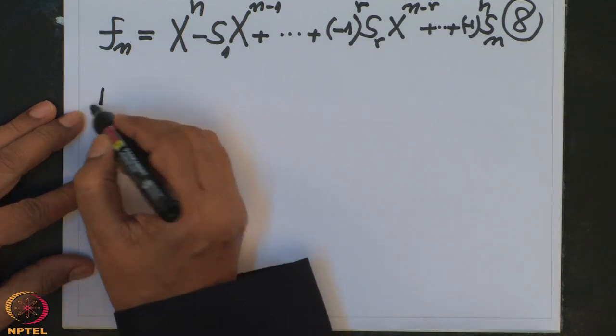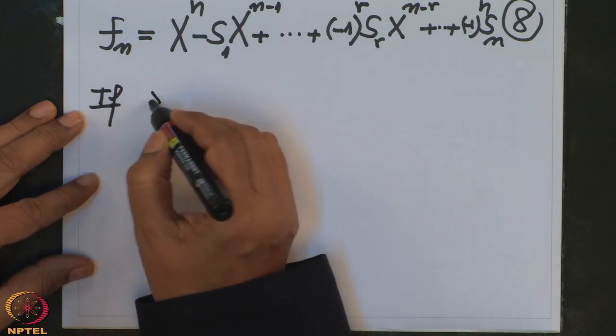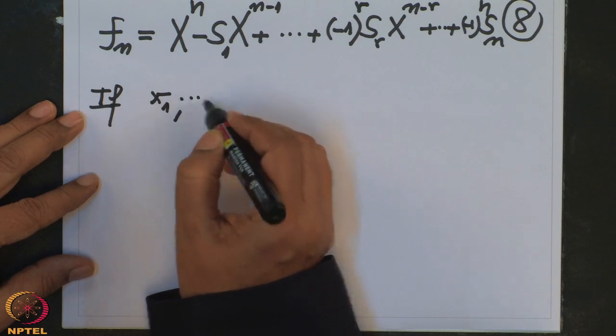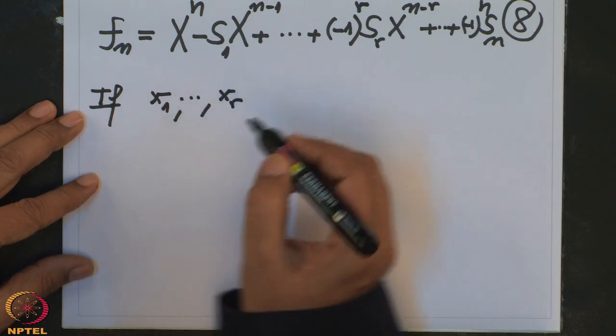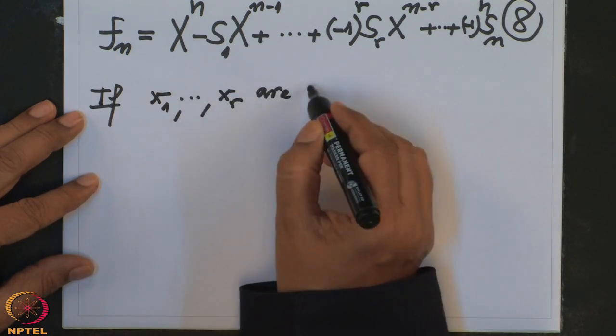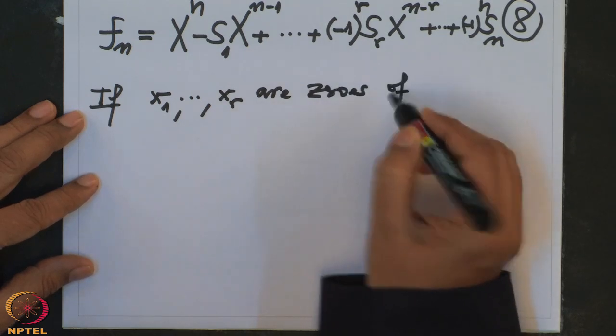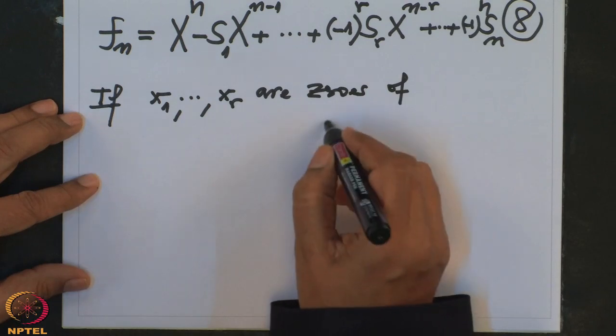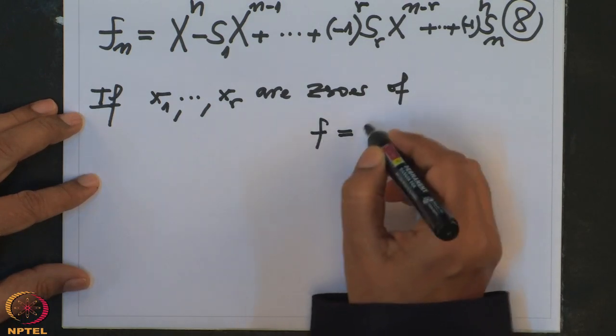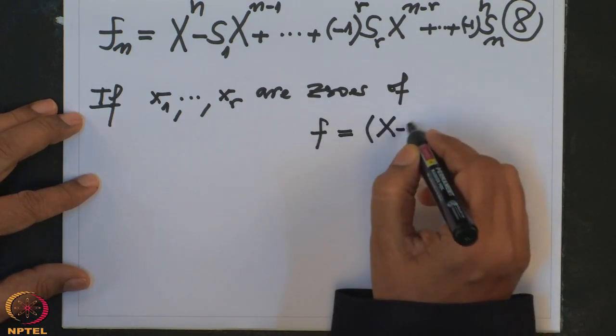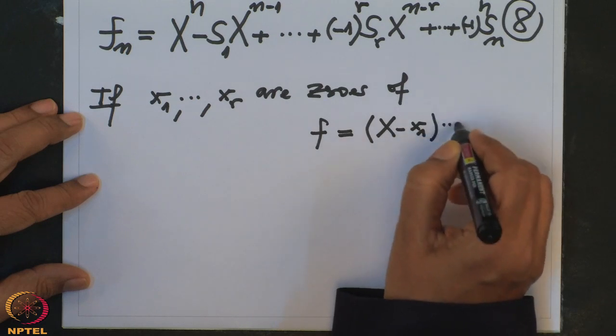So therefore, if somehow I know x1 to xn are zeros of a monic polynomial f, that is like this.